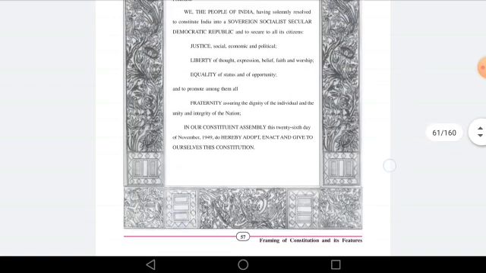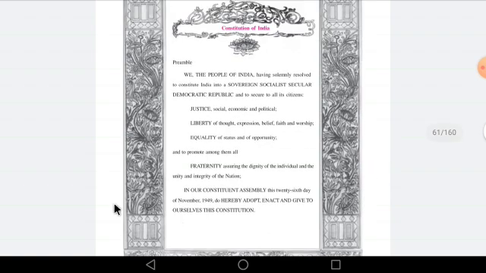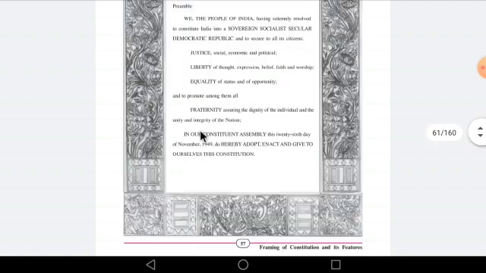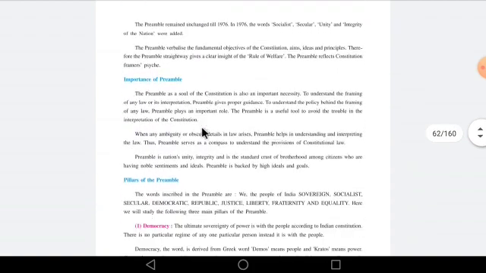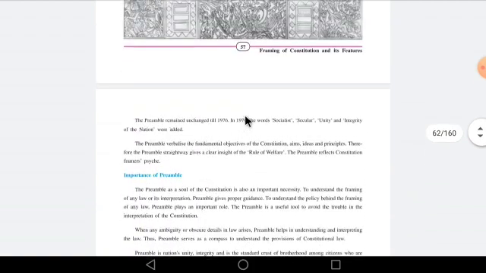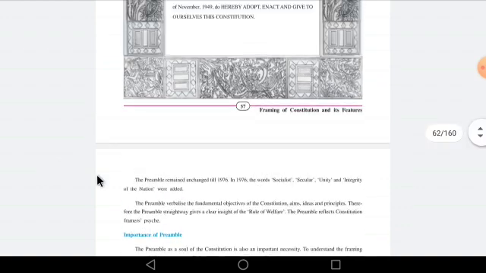See over here you can see this, that is sovereign, socialist, secular, right? So these words were added in our Constitution in 1976. Along with that, the preamble verbalized the fundamental objective of the Constitution, its aims, ideas and principles.